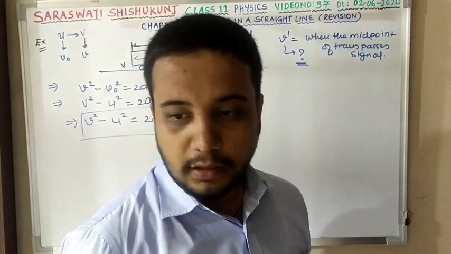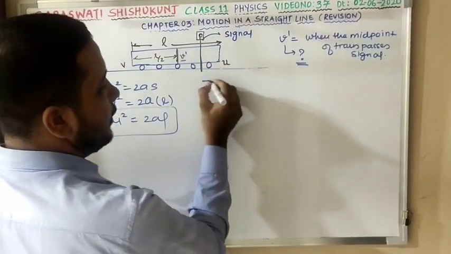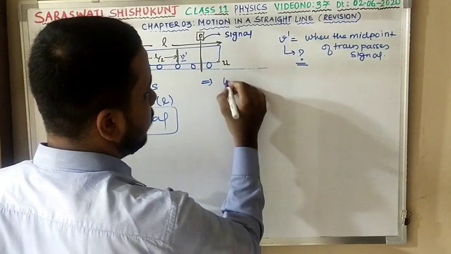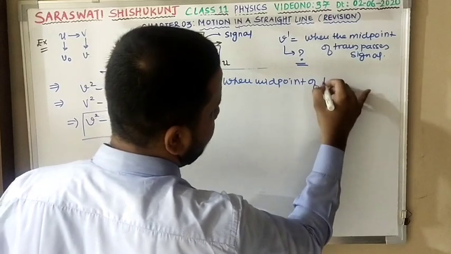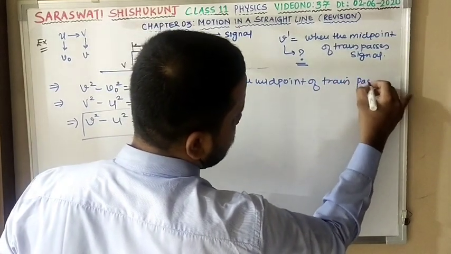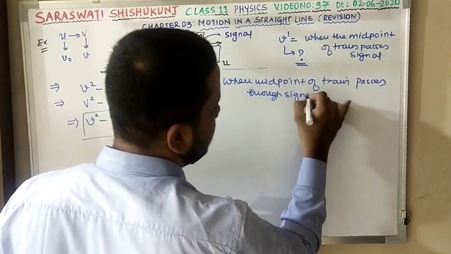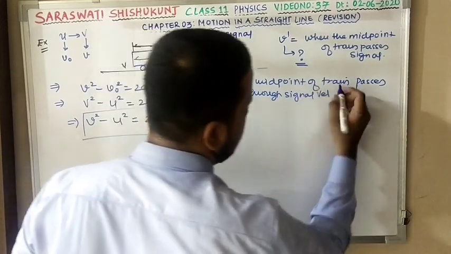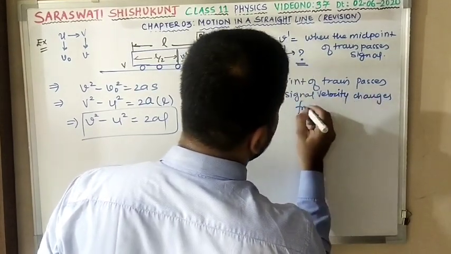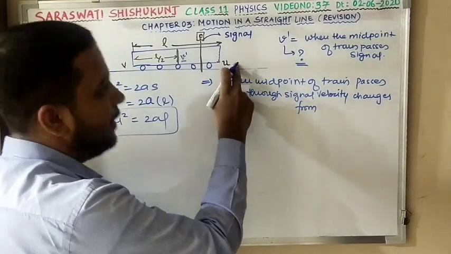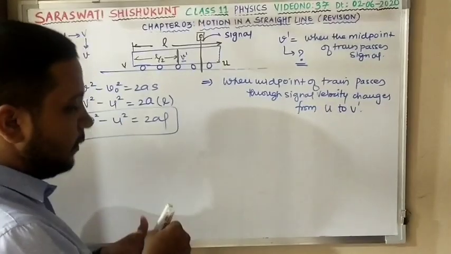Moving on, one more important thing that we need to use is another equation at the midpoint. When the midpoint of the train passes through the signal, velocity changes from, can anybody tell me velocity changes from? First was u and final was v dash, so u to v dash you can write. So I can formulate the equation over here.